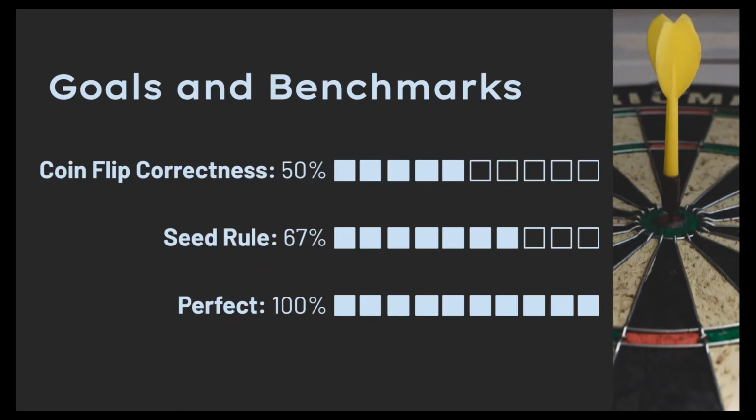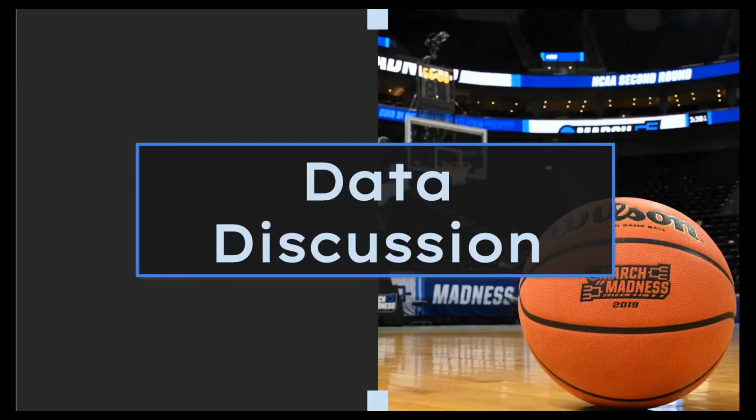Additionally, we've established 3 benchmarks to measure our accuracy against. Obviously, the ideal goal is to achieve a 100% prediction accuracy, but this is just not realistic for our challenge. A realistic benchmark would be achieving at least a 50% correctness rating, which we coined the guess rule. Our final and more challenging goal we decided upon was founded by aggregating all the March Madness data post 2003 and making predictions solely based on choosing the higher seed to win games. This yielded an accuracy of 67.71% and formed the benchmark for our project moving forward. I'll now pass it on to Alana, who will discuss the data set that we used.